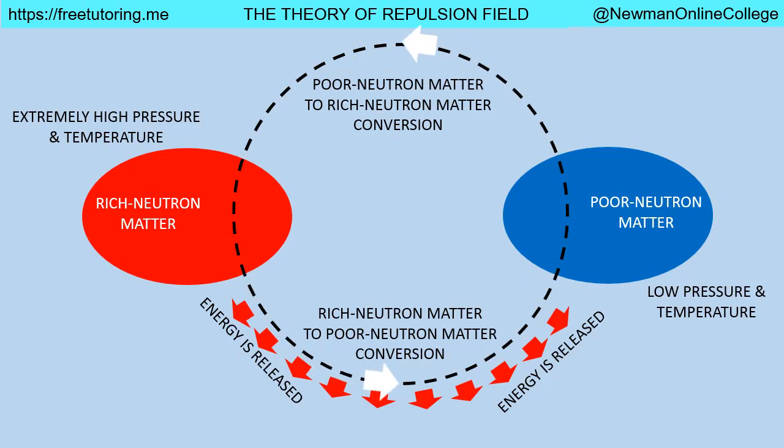This massive amount of energy generated by the conversion from rich neutron matter into poor neutron matter, in turn, makes the stars shine. In any case, rich neutron matter always acts as an explosive. This special explosive will explode and release massive amount of energy if its surrounding pressure reduces fast enough.